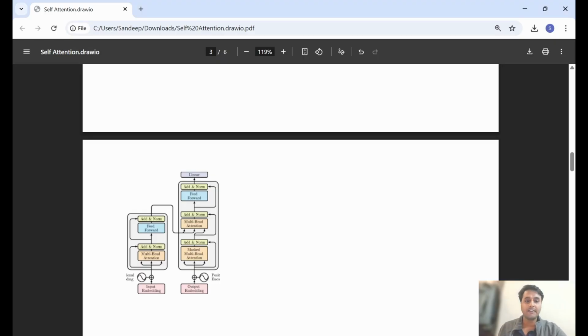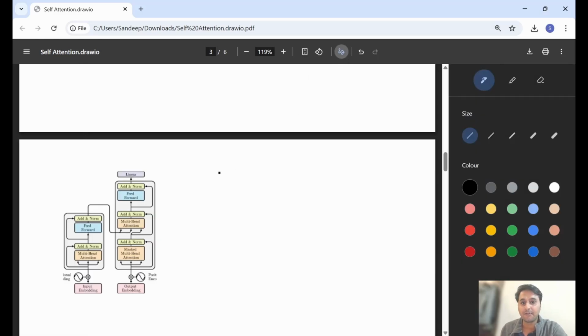So what is self-attention? First things first, what is self-attention? Self-attention is a smart way that finds how important each word is with respect to every other word in the same sentence. Let me write the definition first.